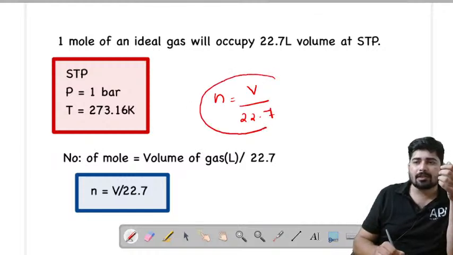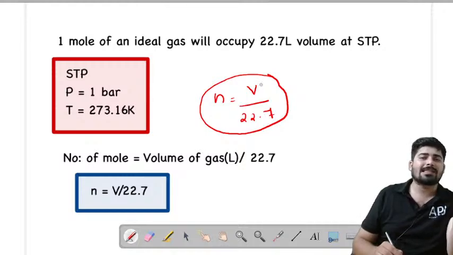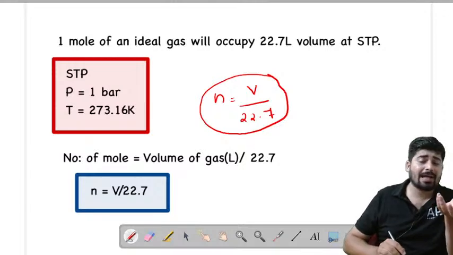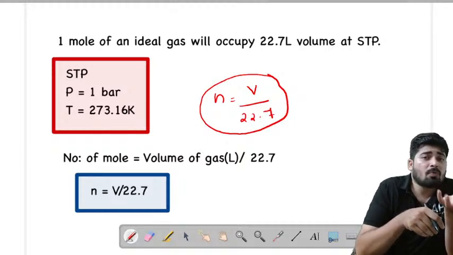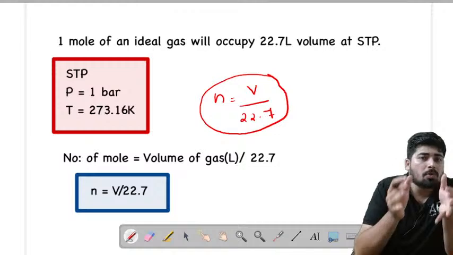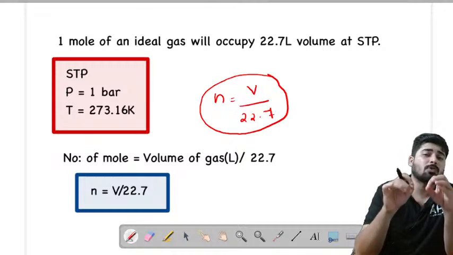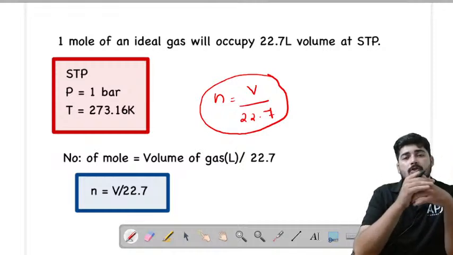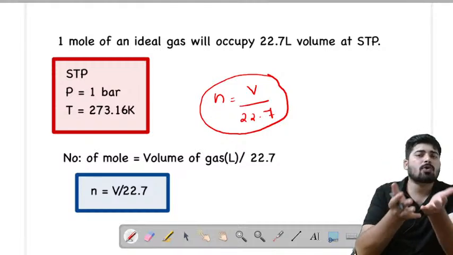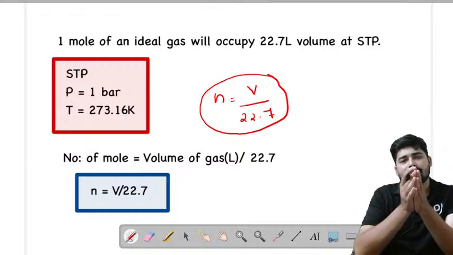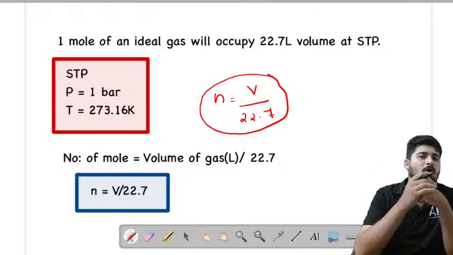If you use this equation, you can easily find out the number of moles if the volume of the sample is given. So from where did I get this 22.7? Dear students, you have to understand 1 mole of an ideal gas always occupies 22.7 liters of space or 22.7 liters of volume. So whenever you take 1 mole of an ideal gas, that particular ideal gas will always occupy 22.7 liters. Okay. So 1 mole corresponds to 22.7 liters of volume.